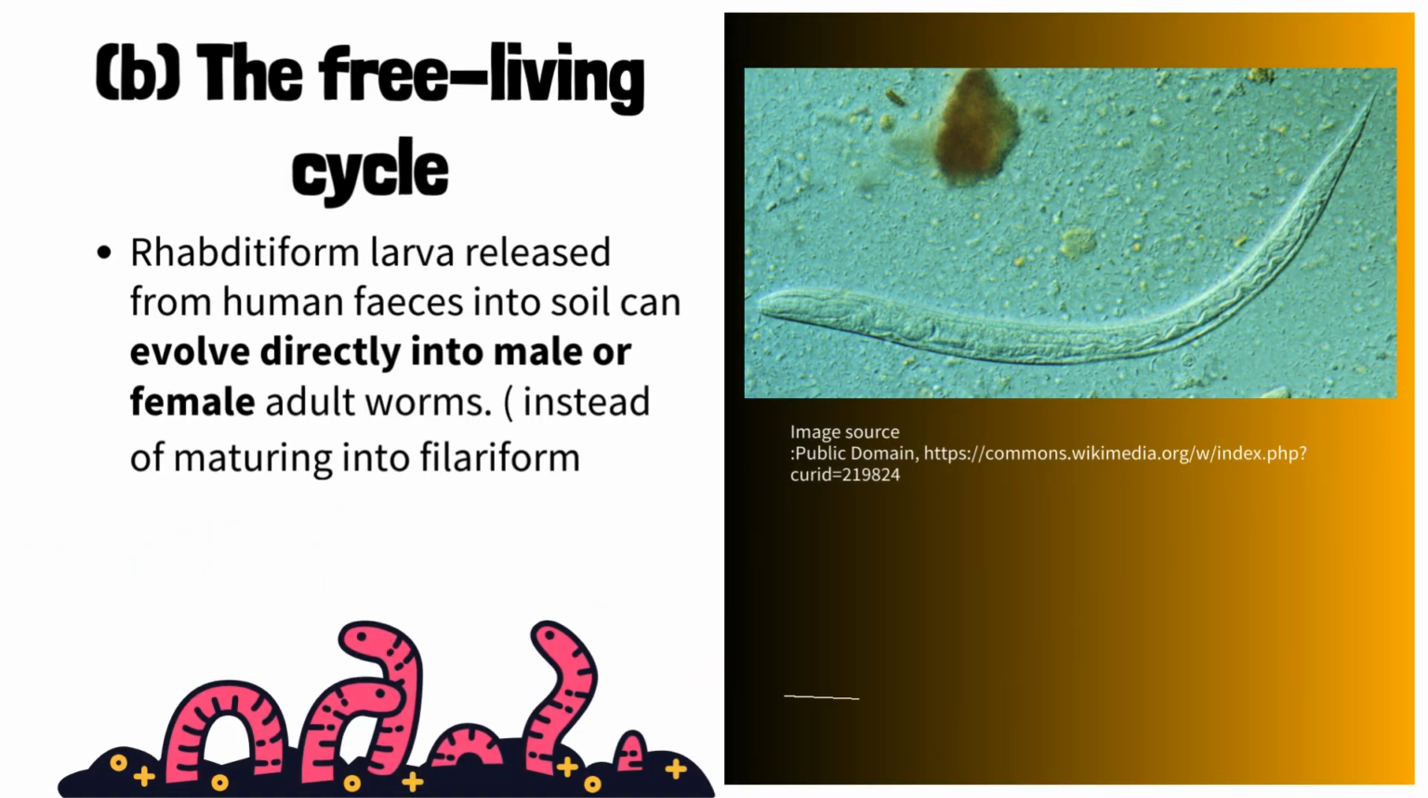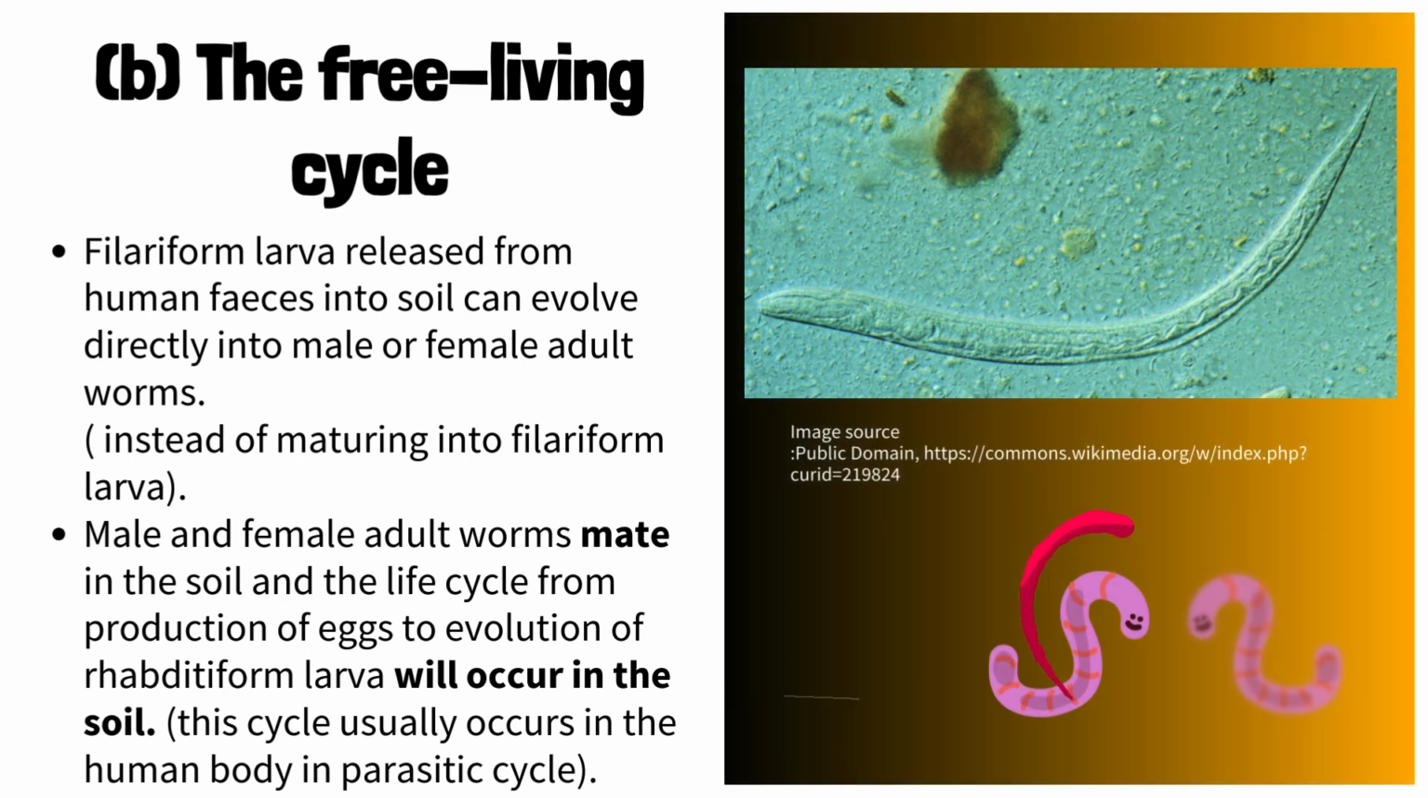The second cycle is the free-living cycle. Rhabditiform larvae released from human feces into soil can evolve directly into male or female adult worms. Instead of maturing into filariform larvae, male and female adult worms mate in the soil, and the life cycle from production of eggs to evolution of rhabditiform larvae will occur in the soil.